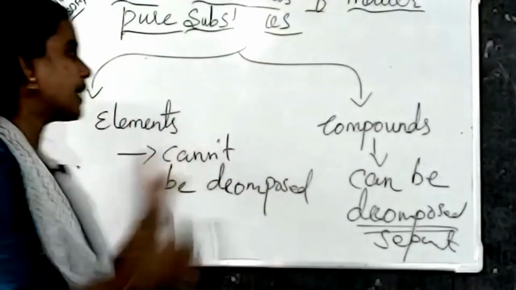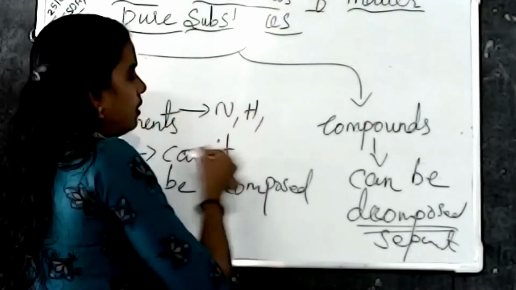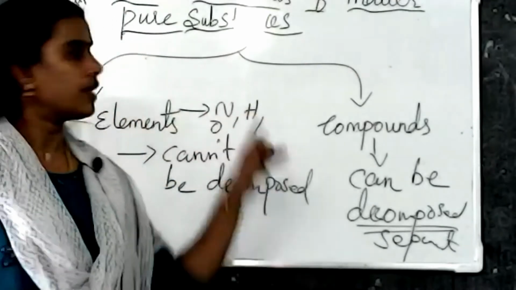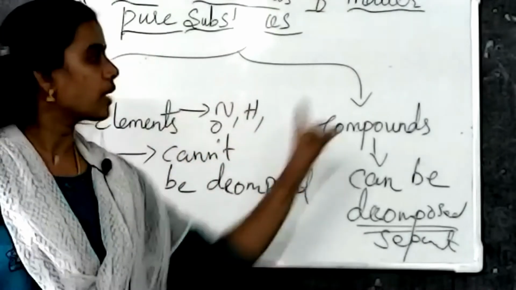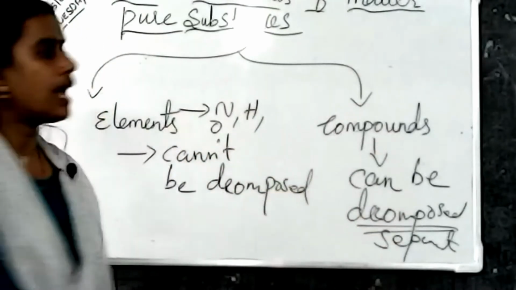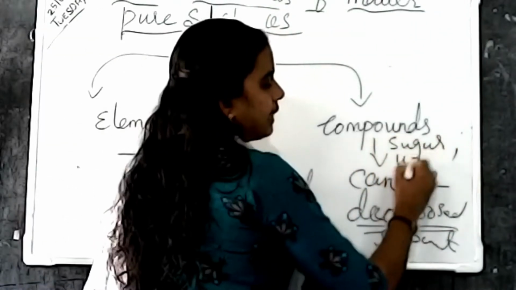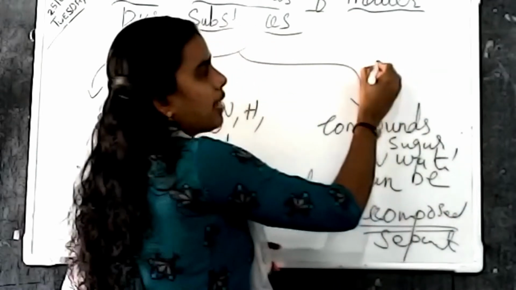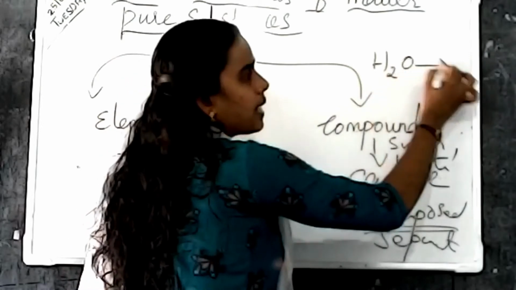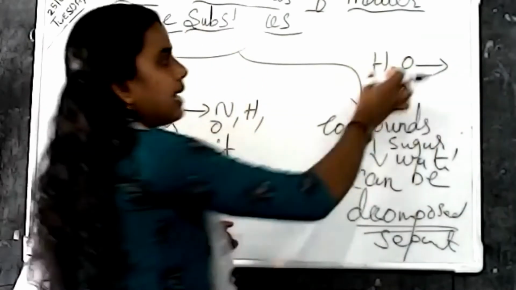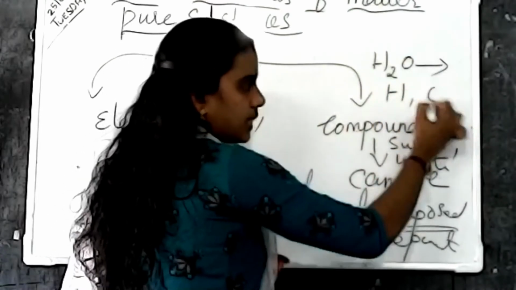For example, elements are nitrogen, hydrogen, oxygen and so on. These are elements which cannot be decomposed, but compounds can be decomposed. Examples are sugar, water, etc. What is the chemical formula of water? H2O. After passing heat or electricity, this water can be decomposed into hydrogen, oxygen, etc.